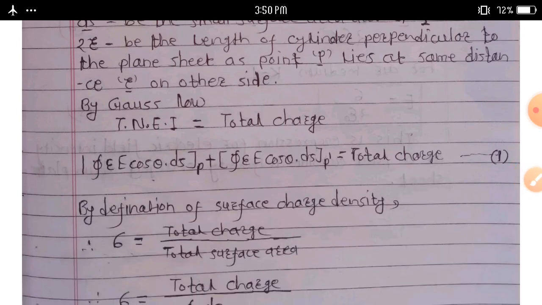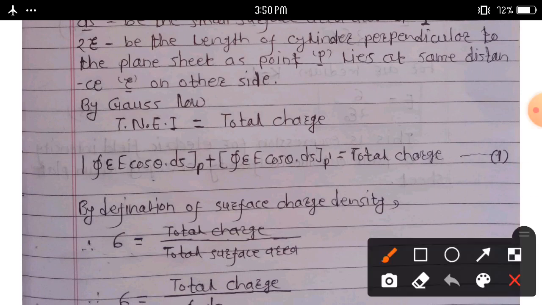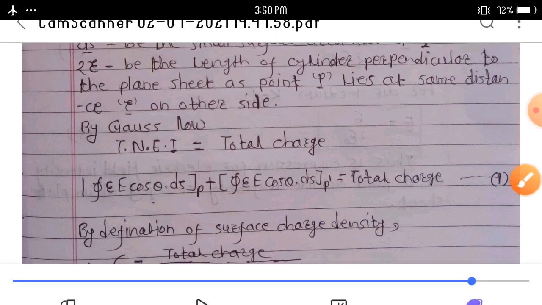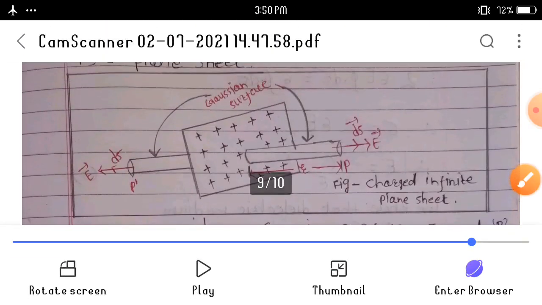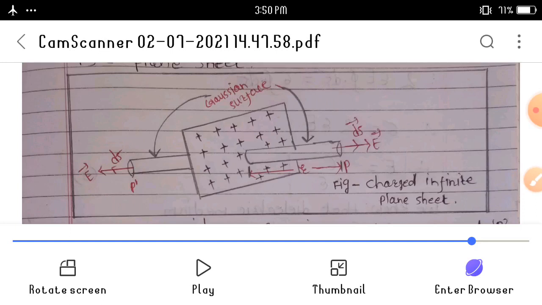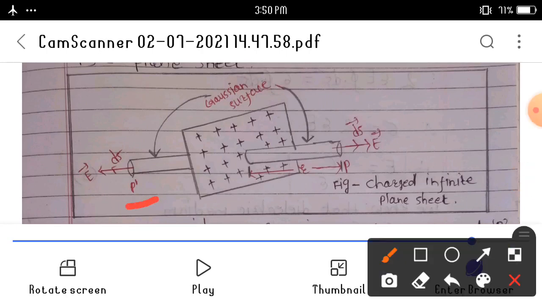By Gauss law, total normal electrical induction is equal to total charge. See this diagram. Here is P, and another point is P dash. These are the two end points of the cylinder.